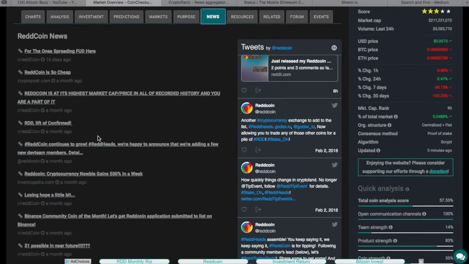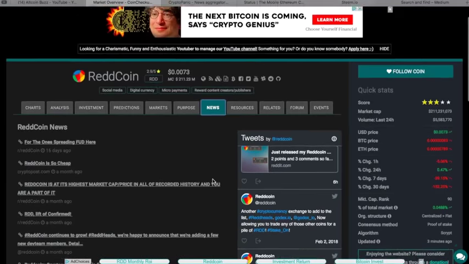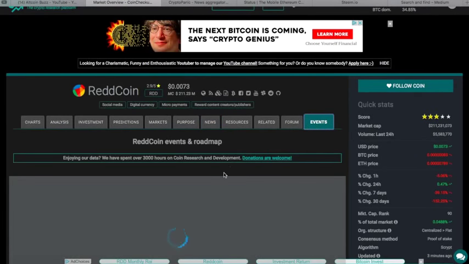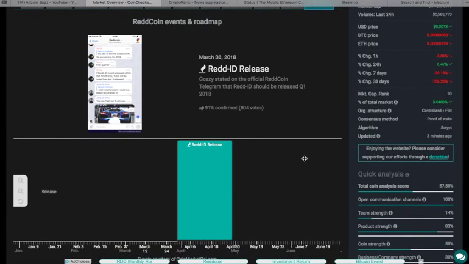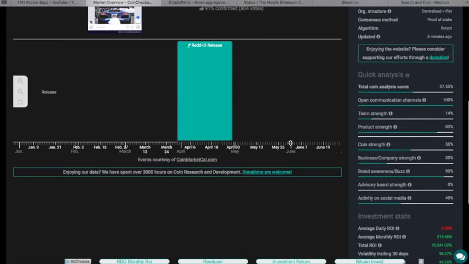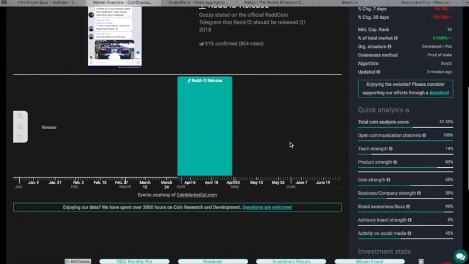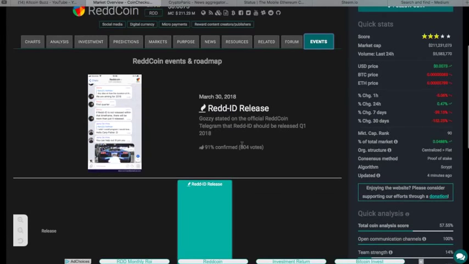Not as much recent news though on that. Let's see if there's any events before I give this a big score on getting involved. March 30th, we got a Red ID release. Official Telegram. Q1 18 following their roadmap. Whoa. 804 on the votes and 91% confirmed off of coinmarketcal.com. So watch out for March.